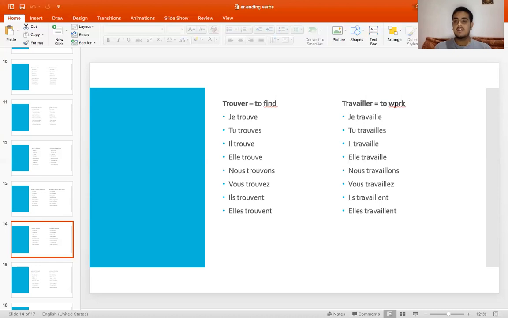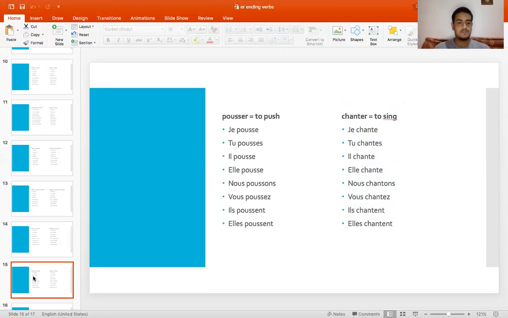So we have travailler, that means to work. Je travaille, tu travailles, il travaille, elle travaille, nous travaillons, vous travaillez, ils travaillent, and elles travaillent. So we have poser, that means to put down. Je pose, tu poses, il pose, elle pose, nous posons, vous posez, ils posent, and elles posent.